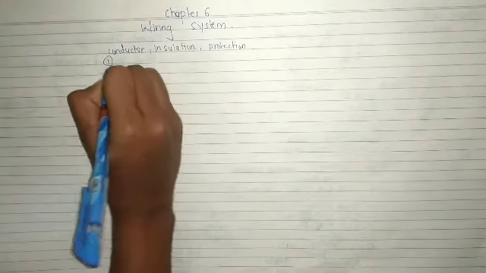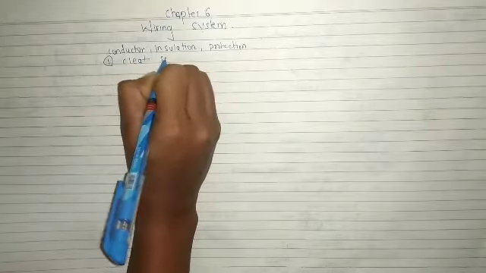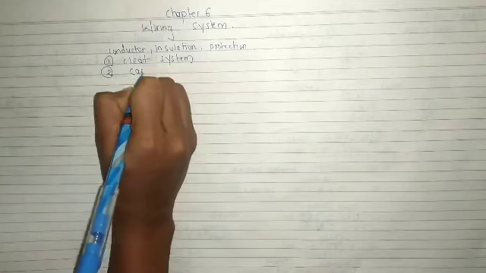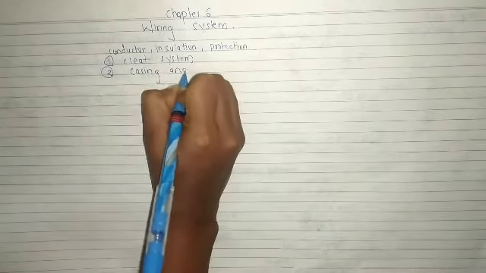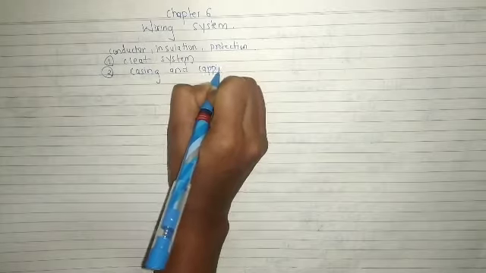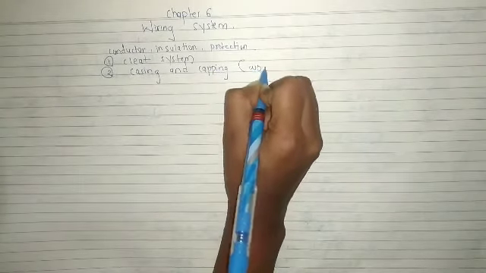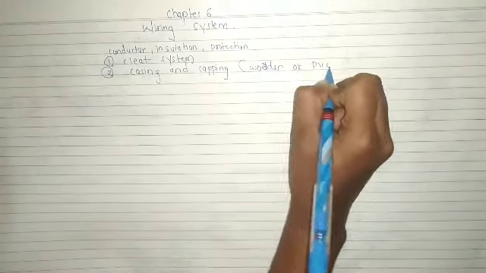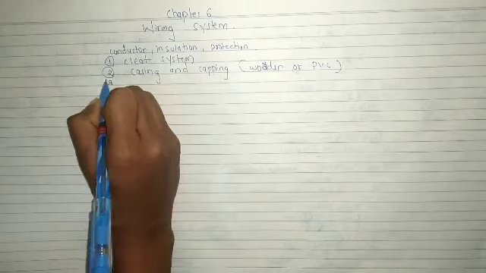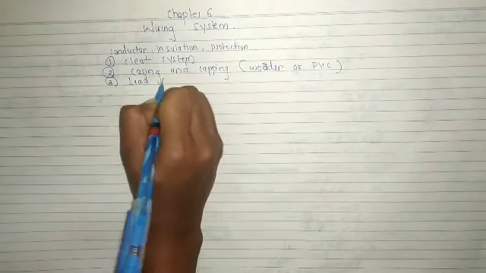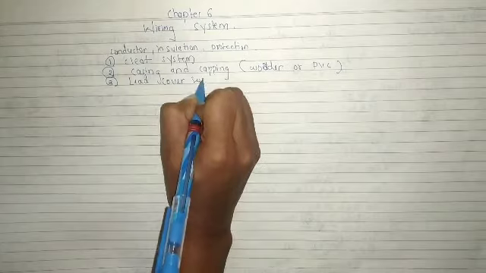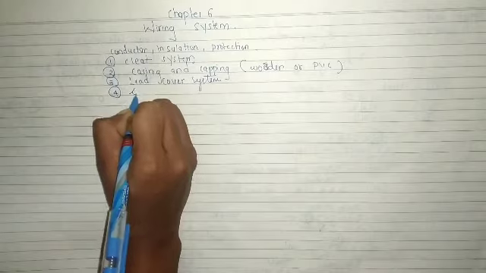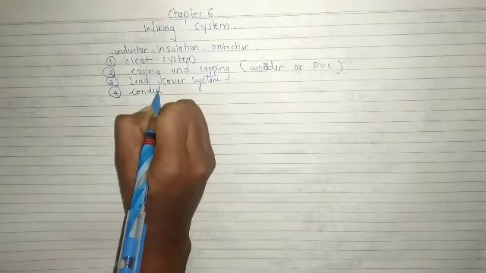Now we'll see the types that are used for wiring systems. First one is cleat system. Second one is casing and capping, which may be wooden or of PVC pipes. Third one is lead cover system. Fourth one is conduit system.